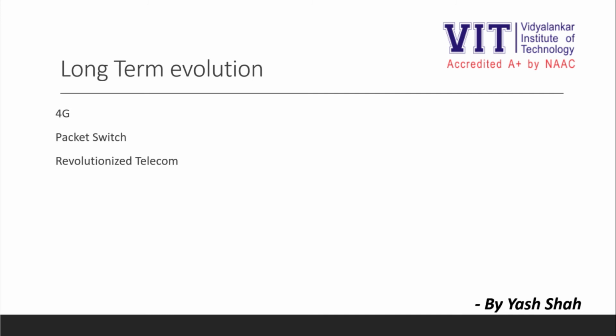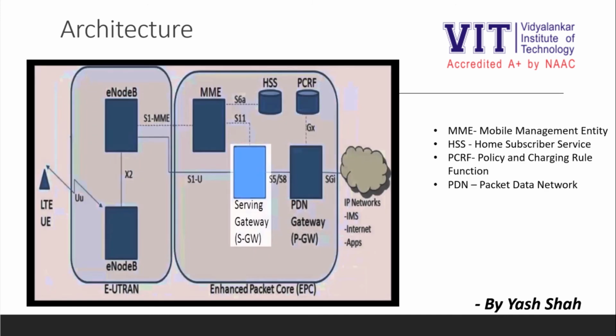Let us quickly go through the architecture of LTE. Again, you have three sections here, just like UMTS and GSM technology. The first is LTE-UE. LTE-UE is nothing but user equipment that supports LTE technology. As we know, GSM and UMTS have been totally replaced by LTE. The user equipment, that is the mobile phones, the old mobile phones cannot support LTE.